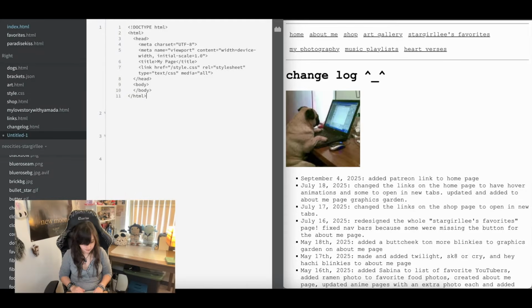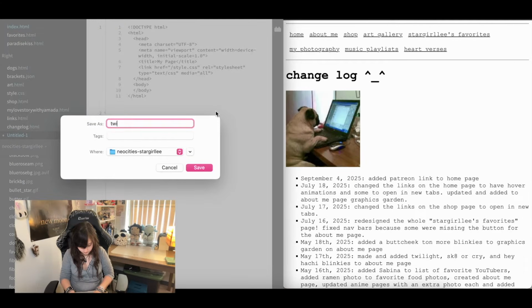Oh, I have to save it. Okay. File, save. Twilight. Oh, twilight.h.